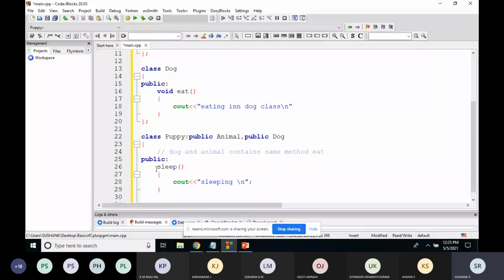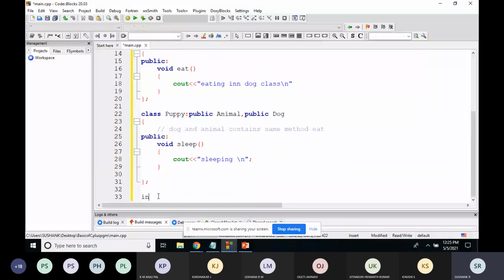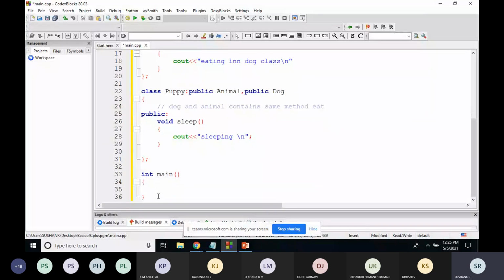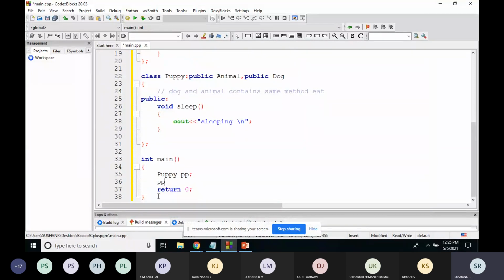Now we'll go to the main function. Here only, we will understand the actual implementation. Integer main, open the parenthesis, return type is 0. After this, I'll create the object of puppy class, puppy pp. Now if I write pp dot sleep, I'll get the output as sleeping.